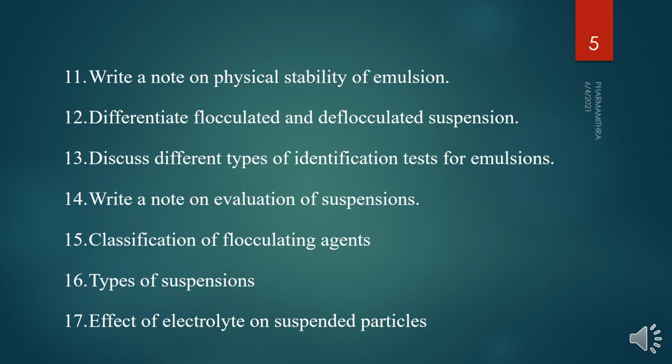Next question: discuss the different types of identification tests for emulsion. That is, we can write the dye solubility test. We know the dye is dispersed uniformly throughout the phase in which it is more soluble. For example, if you add amaranth or aniline blue, a water soluble dye, it readily tints the oil in water emulsion. That is the first test, the dye solubility test.